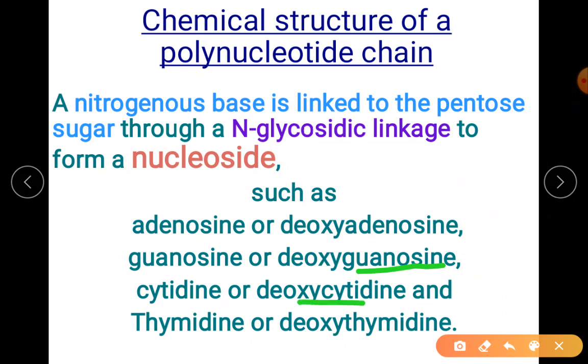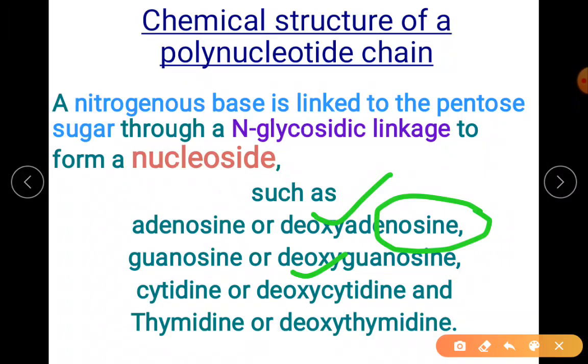Then sugar plus cytosine, you get deoxycytidine. Then there is deoxythymidine similarly. So the words here: adenine and guanine become adenosine and guanosine, and then there are cytidine and thymidine.